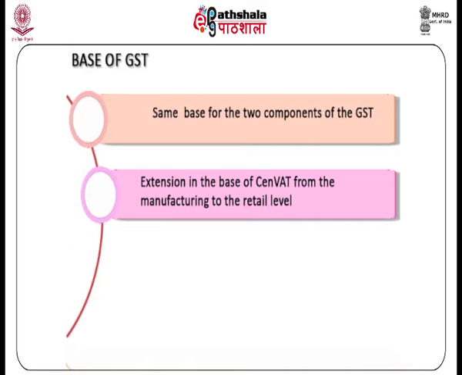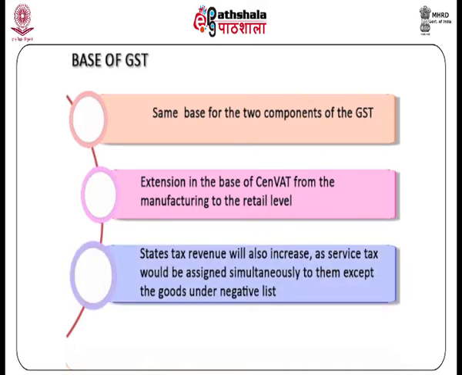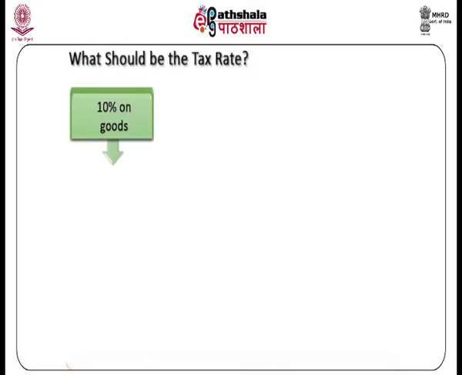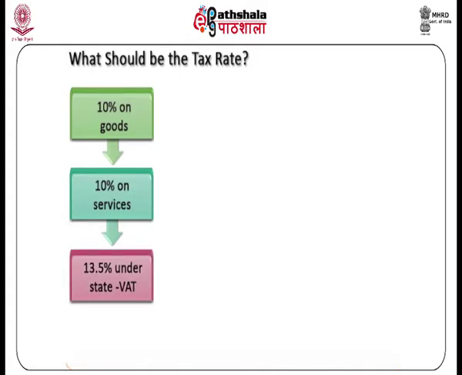For states, the tax revenue will also increase as service tax would be assigned simultaneously to them except the goods under negative list. Given the present rate of 10% on goods with some variations and 10% on services under CENVAT and 13.5% with other rate categories of 4% and 20% under state VAT, the GST revenue neutral rate would work out to be around 20%.